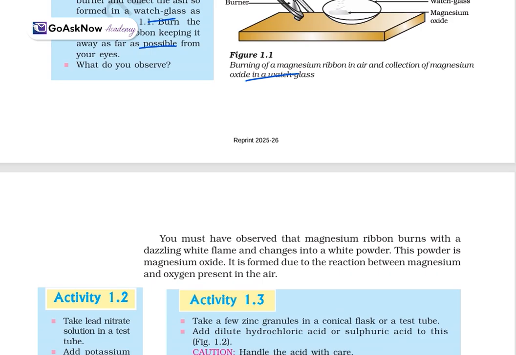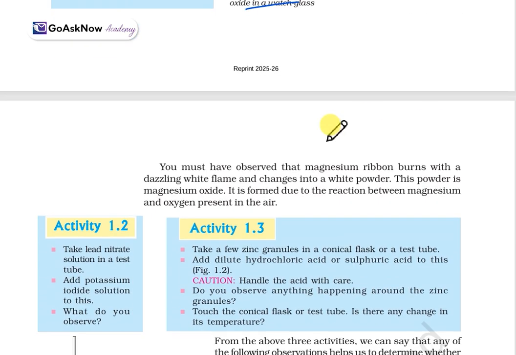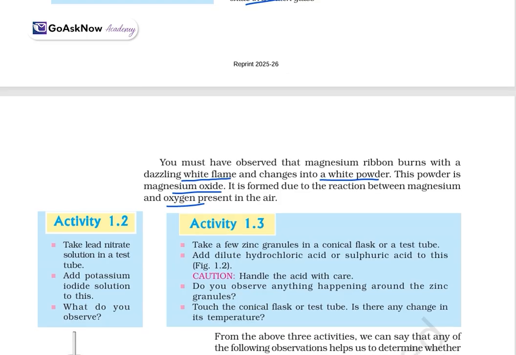So this is what a reaction means. You must have observed that the magnesium ribbon burned with a dazzling white flame and changed into a white powder. This powder is magnesium oxide, and it is formed due to the reaction between the magnesium and the oxygen present in the air. So this is how a chemical reaction works.